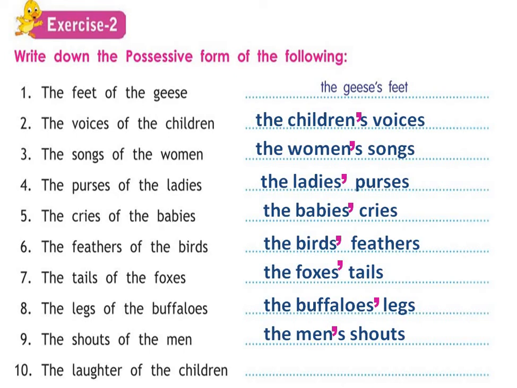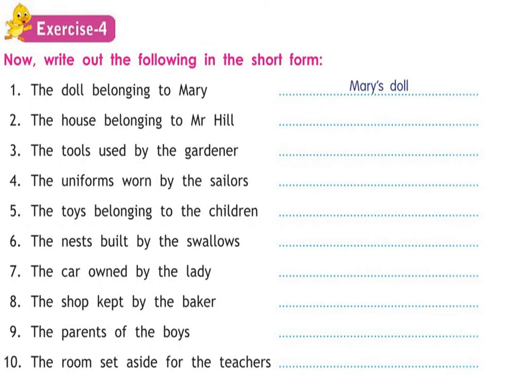Whose laughter? The children's laughter. And again, children, there's no S, so we will add apostrophe S to show possession. The children's laughter. Exercise 3 is not in your syllabus.